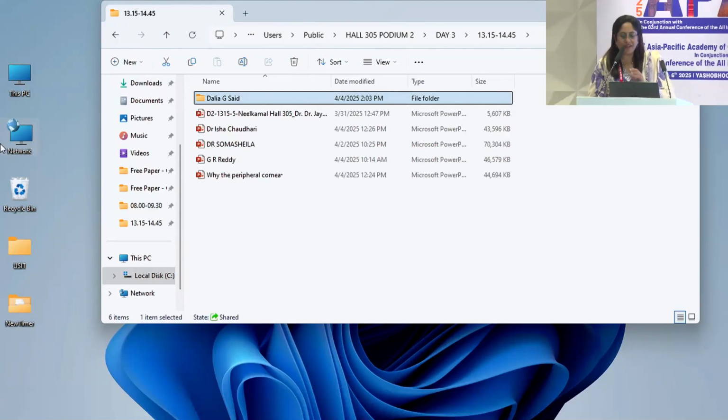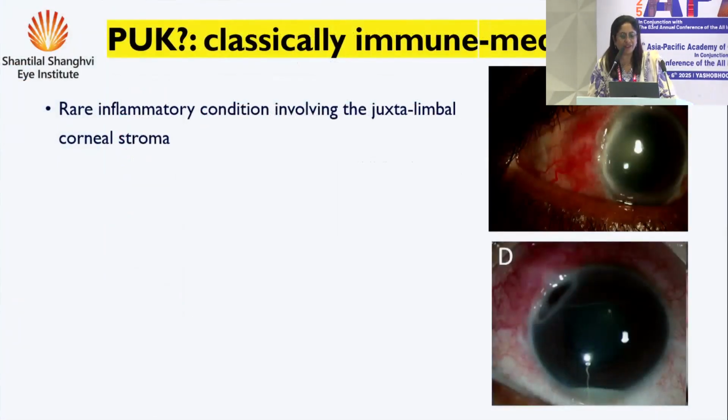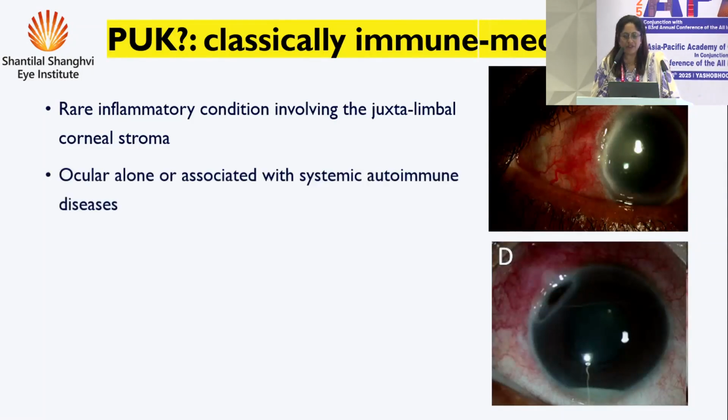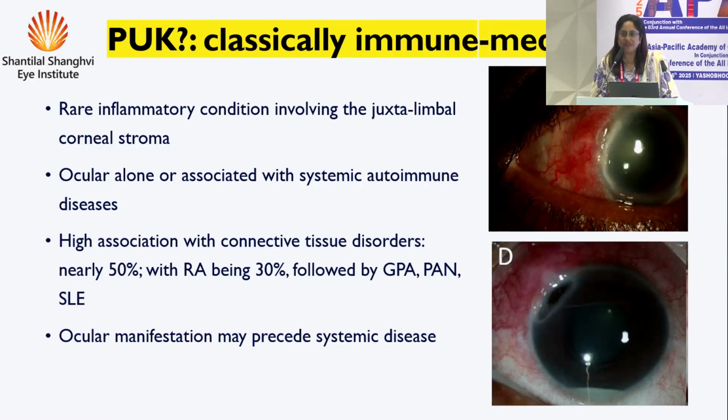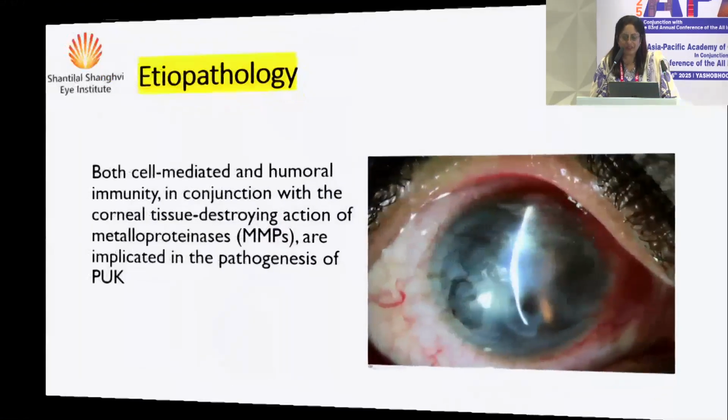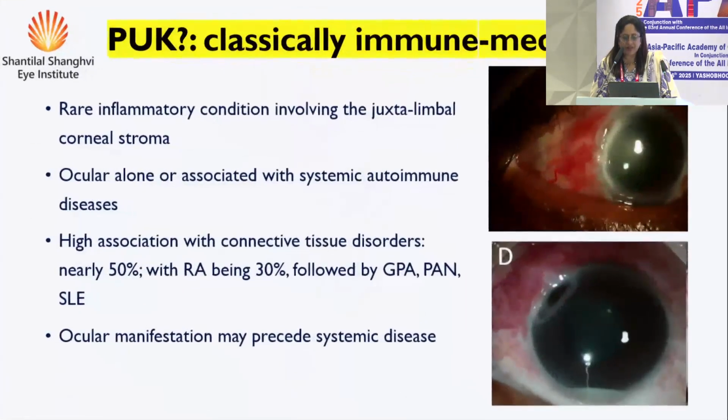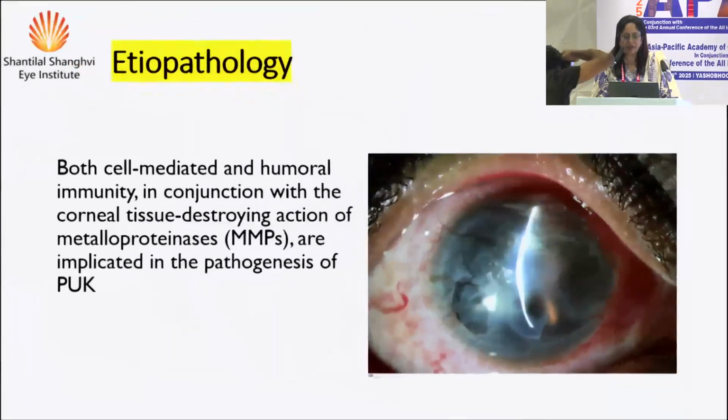So what is PUK? It's classically immune-mediated. That's what we've been hearing. It's a rare inflammatory condition involving the juxtalimbal corneal stroma, and probably you heard Inisha's talk about the juxtalimbal corneal stroma. It can be either just the eye, or it can be associated with certain systemic immune-mediated disorders. There's a high association with connective tissue disorders. In fact, nearly 50% of classic PUK that we see could be associated either with RA, or with GPA, or even with PAN and SLE, polyarteritis nodosa and SLE, which are much rarer. And ocular manifestation can come before the systemic disease.